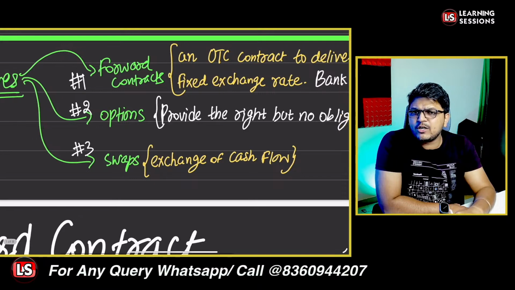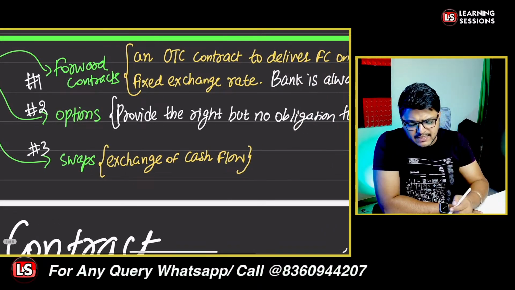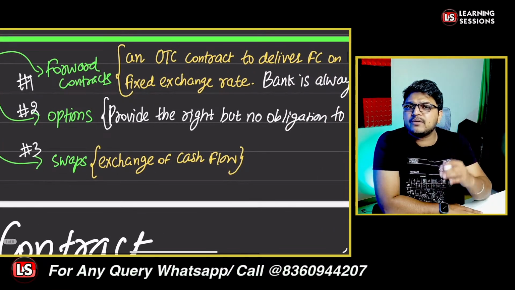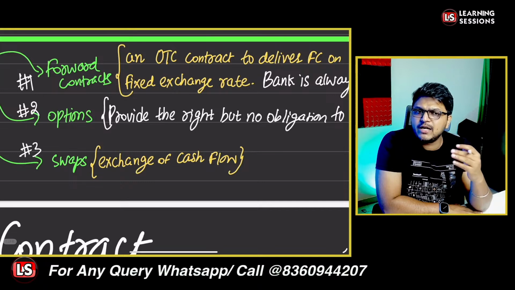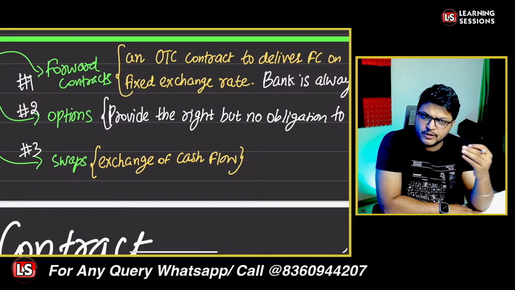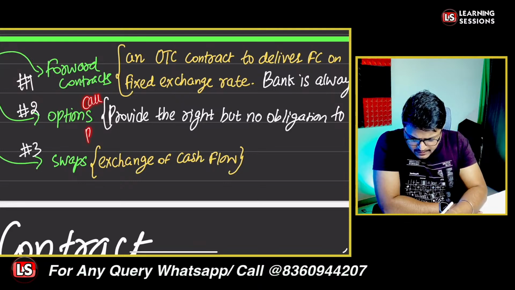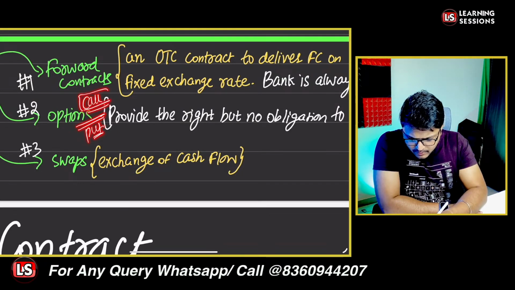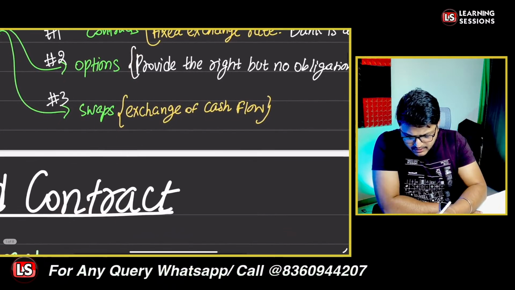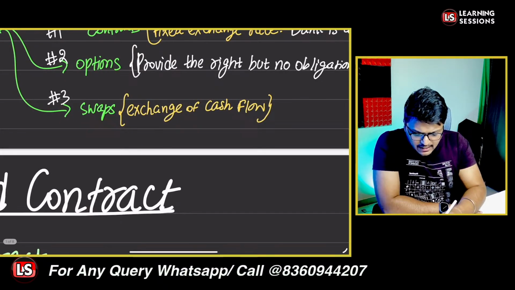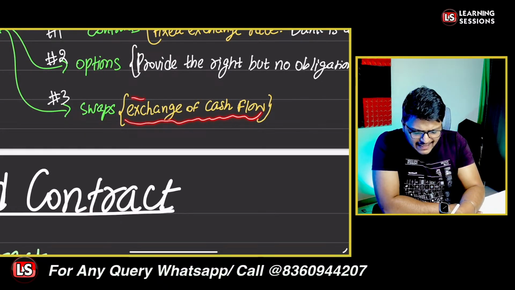The second one is options. Options provide us with a right but not an obligation to buy or sell the product. It can be a call option or a put option. We'll be learning about options in detail, a very important topic. The third one is swaps. A swap is an exchange of cash flows.